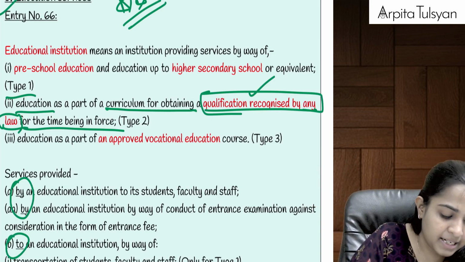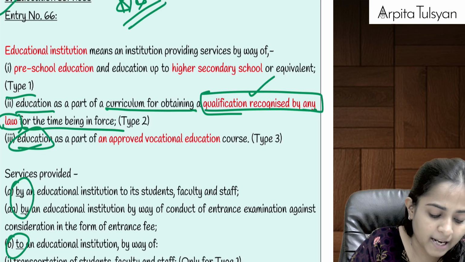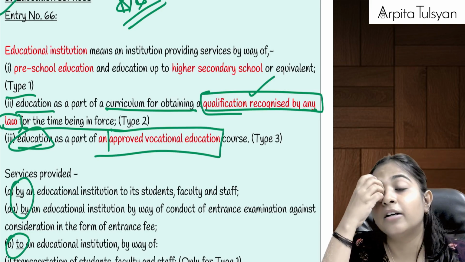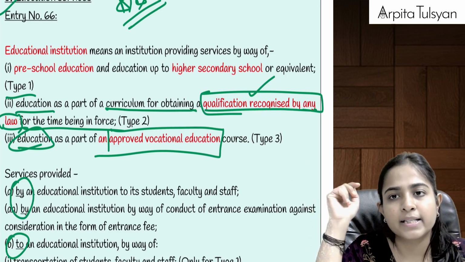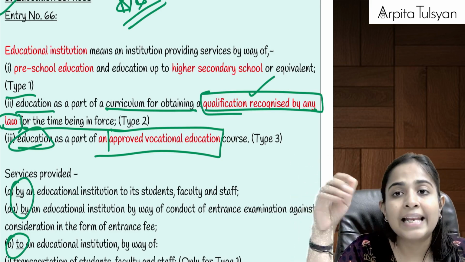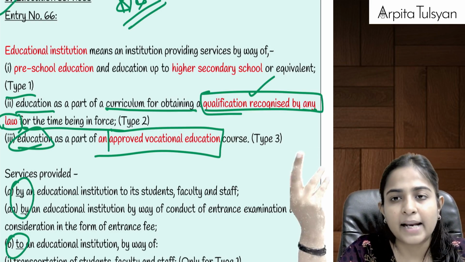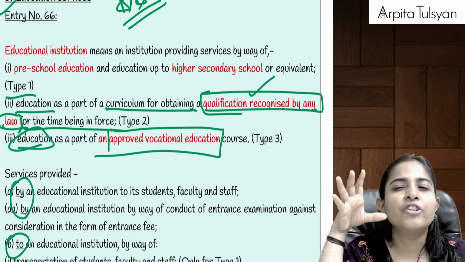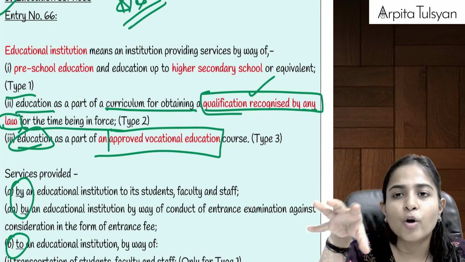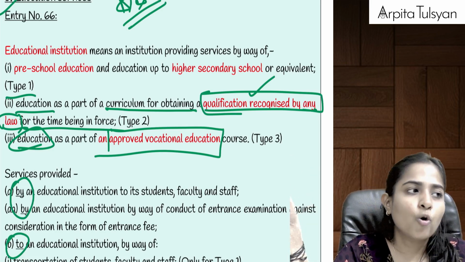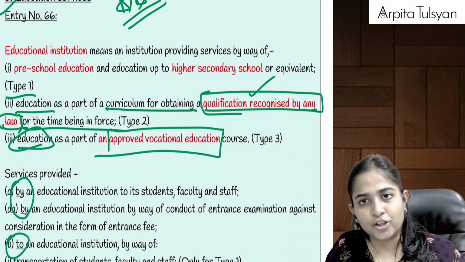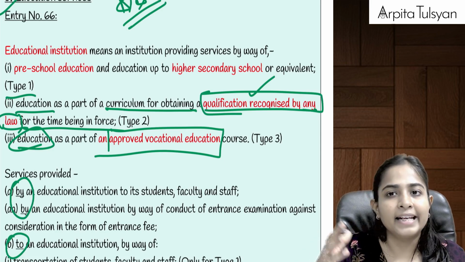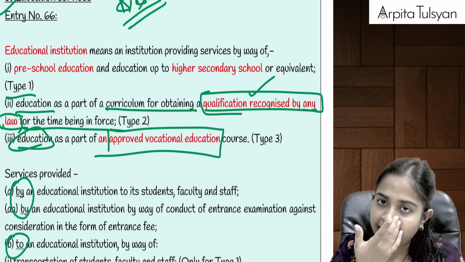And type 3 is any such educational institution which is providing education as a part of an approved vocational educational course, by which you get a skill. Generally these are certificate courses, etc., where they try to enhance your skill in, let's say, tailoring, that is stitching, repairing of mobile phones, or any such courses which require some skill. Any such vocational institute will be considered as our type 3 educational institution. Type 1 was up to 12th standard. Type 2 is your colleges or any institution which is providing any degree or qualification which is recognized by any law for the time being in force.